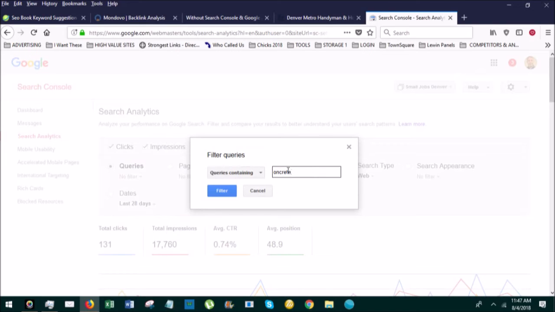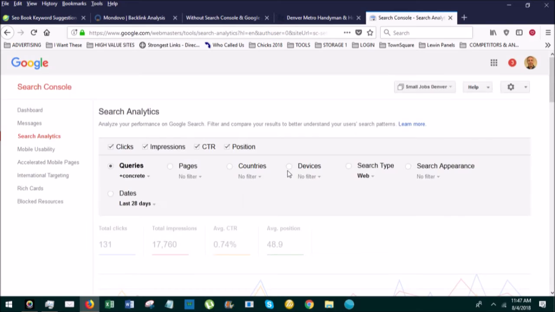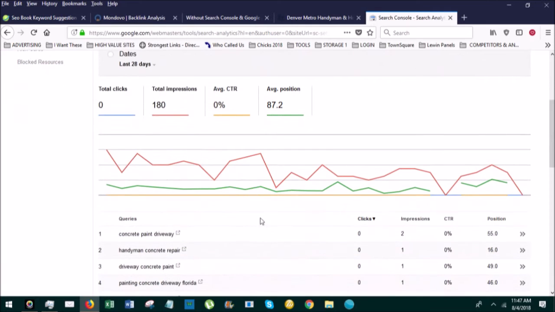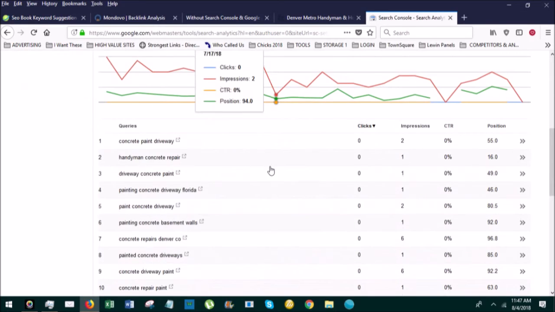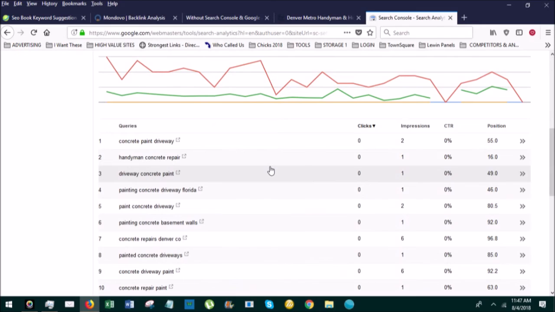And so maybe there are a dozen keyword phrases that are actually ready to be optimized for the same page, right? And so this maybe will give us some data. Oh, so I got 0 clicks for anything concrete in the last 28 days, but I did get 180 impressions. So there is a market there that I need to optimize for.